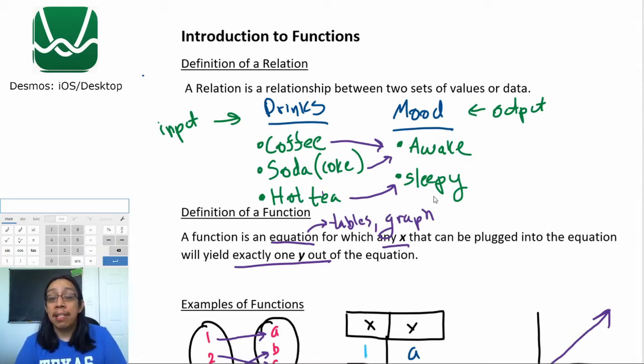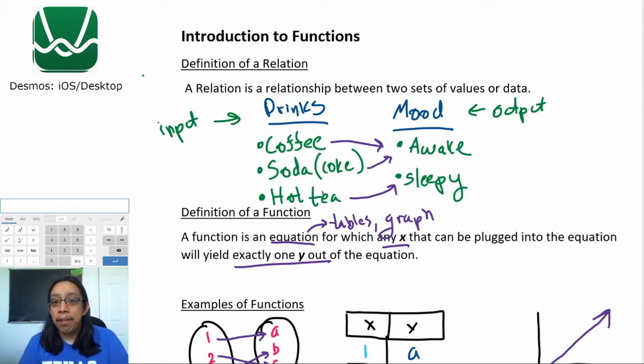Now, let's look into some examples of functions that apply this definition perfectly, because it's a good idea to see what kind of different flavors of functions there are. So let's go ahead and see what a function is.